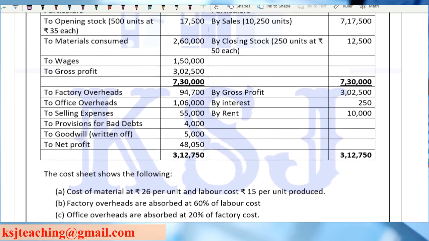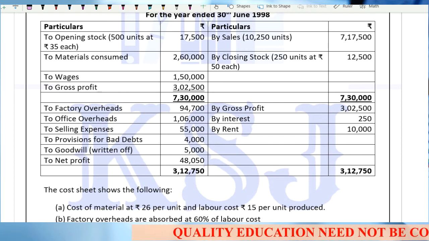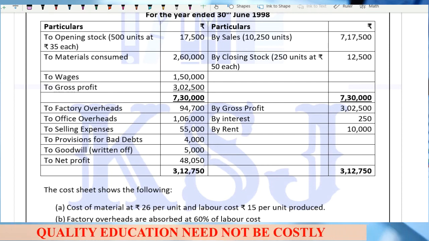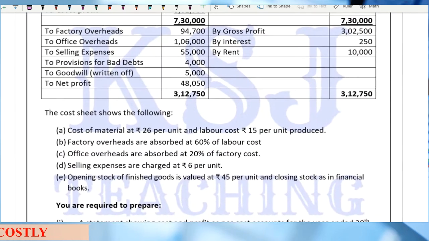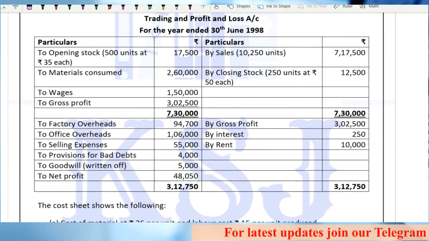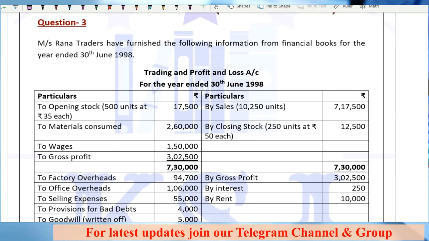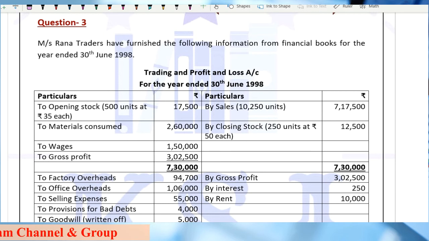You have the net profit as per financial records, but you do not have the net profit as per the costing records. So the question says, first calculate the profit as per costing records. To calculate it, you will have to prepare the cost sheet. And then it says, when you have got the profit as per the costing records, reconcile it with the net profit as per the financial records. So this is a full-fledged 10 marks question that has been asked in the past and can be asked in the future also. We will discuss it in the next lecture.